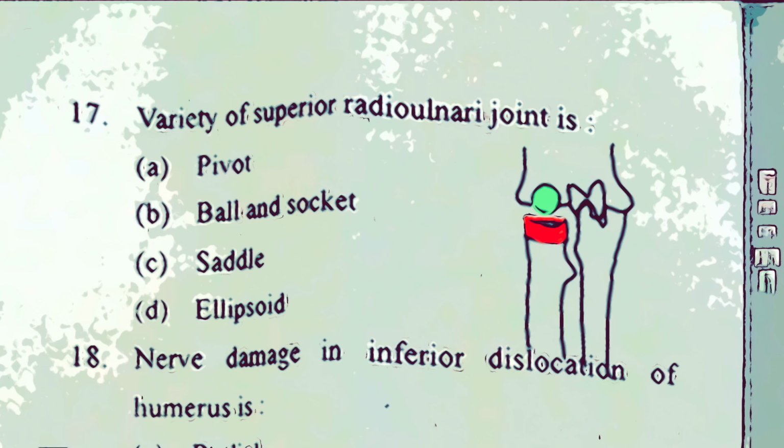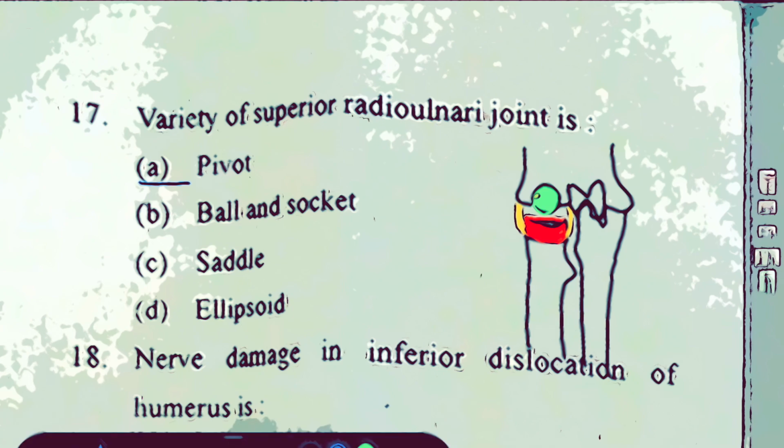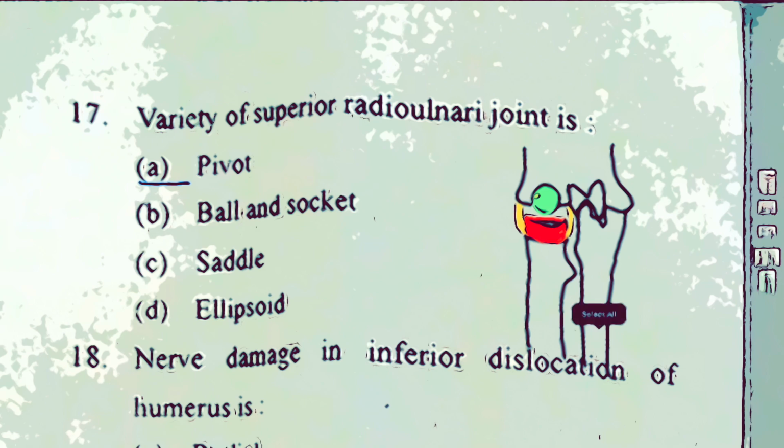So when this joint is formed, it is a ball and socket variety of joint, which actually provides the rotatory movements of the radius. So this joint you are seeing is the radio-humeral joint. One more thing here, you see that on this surface of the ulna there is a radial notch. This radial notch provides space for the head of the radius to fit in and to provide the rotatory movements.